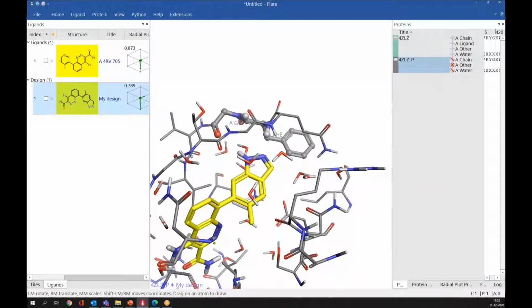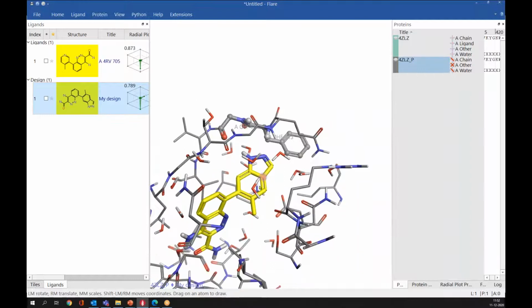So now I will show you how you can perform docking in Flare. Usually in the demo, we perform docking on the dry structure. That means we don't consider the active site water, but you can do it for your experiment if you think that active site protein or water molecules are important. So it's up to you. But in this demo, I will remove the water and perform docking on the dry structure.